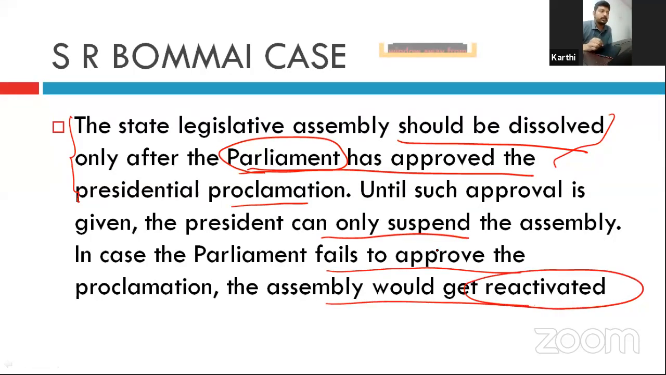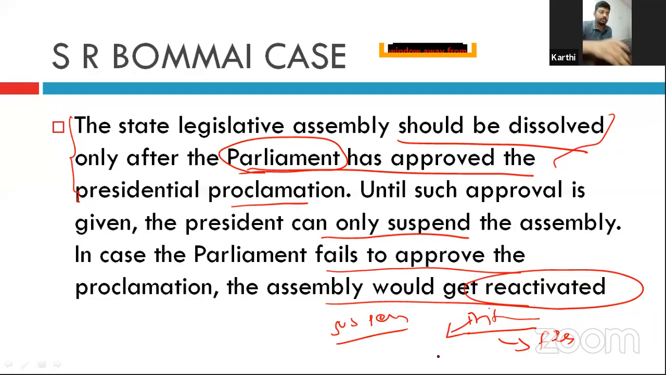What is the difference between suspension and dissolution? Suspension means temporary. Dissolution means permanent. Once dissolved, it has to be constituted again by fresh election. But if the dissolution is wholly wrong, then the Supreme Court can revive the state assembly without fresh election. Okay?